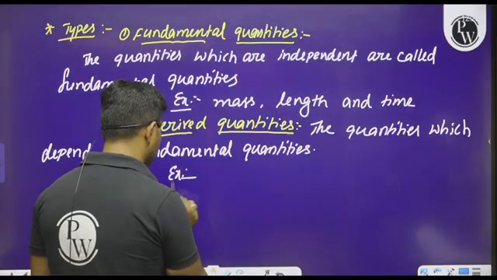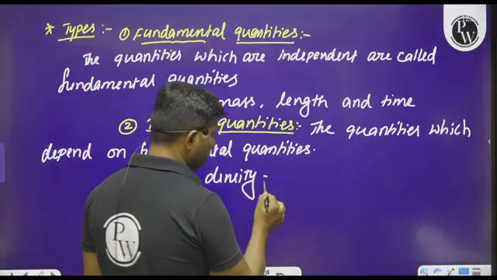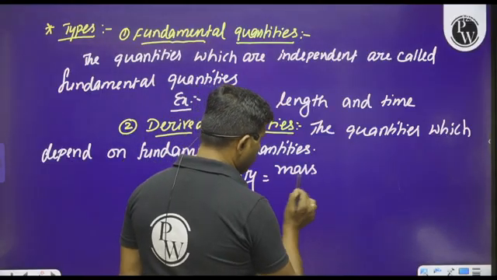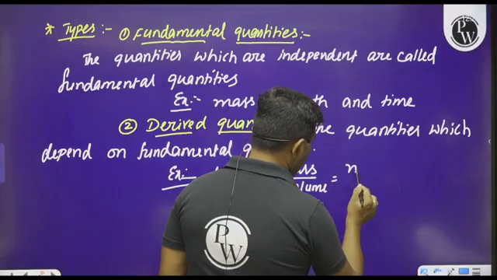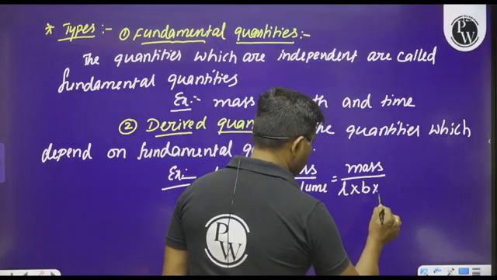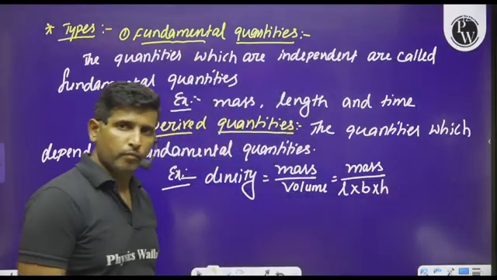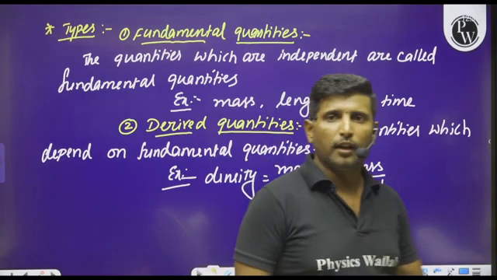For example, whenever we go with the density, density is nothing but mass by volume, or we can say mass divided by volume can be length into breadth into height. That means it depends on the fundamental quantity mass and also fundamental quantity length.